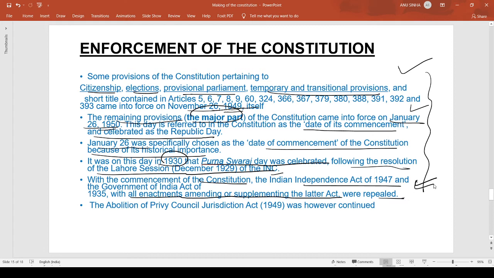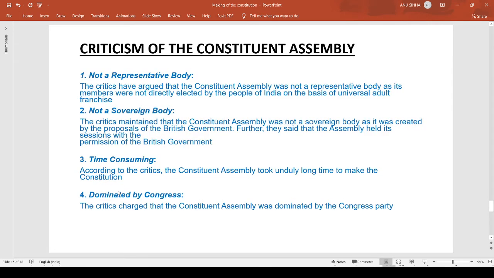Both of these were repealed. The Abolition of Privy Council Jurisdiction Act 1949, however, continued. So we have continued with this, but we have repealed the Indian Independence Act of 1947 and the Government of India Act of 1935.